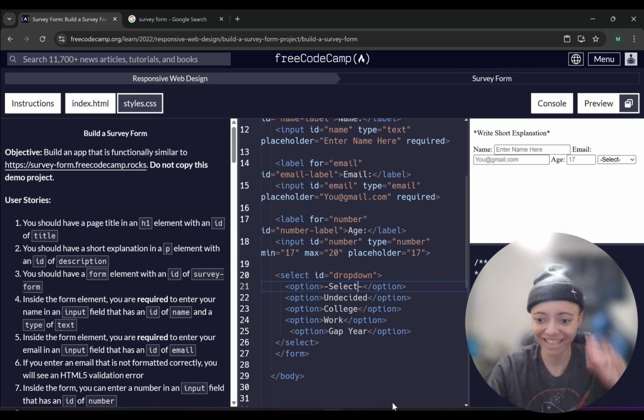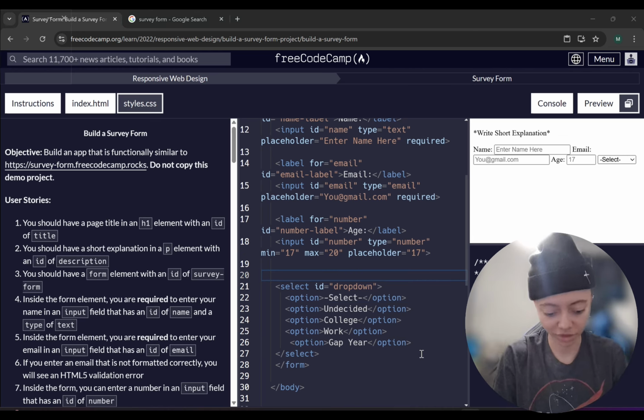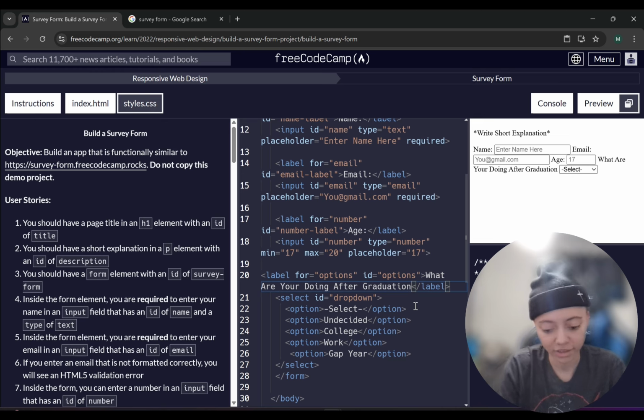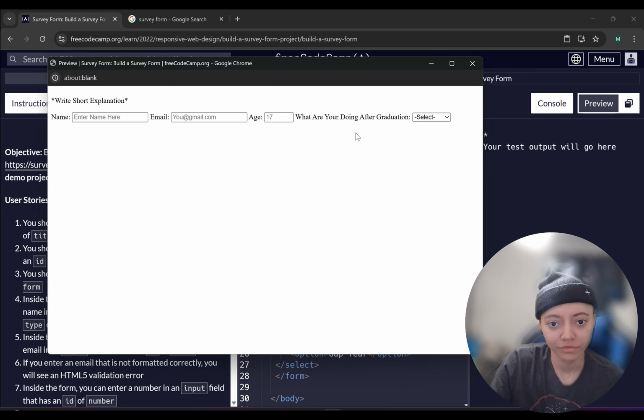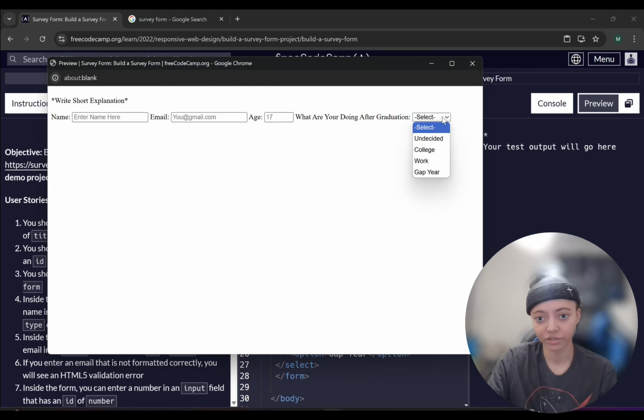that's a tough one. I'm assuming for me to get that, I might have to do like a label. Label for, I like that a lot. And I'm just gonna, all right, let me see what it looked like. So what are you doing after graduation? You select undecided, college, work, gap year.